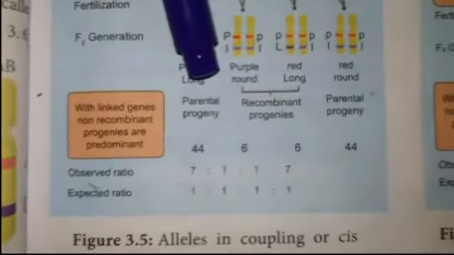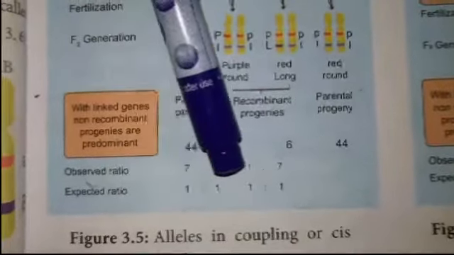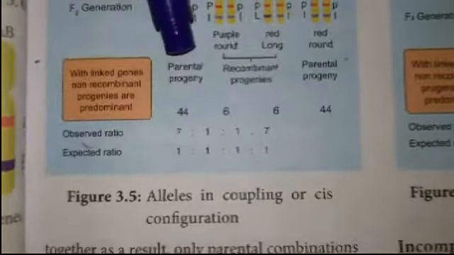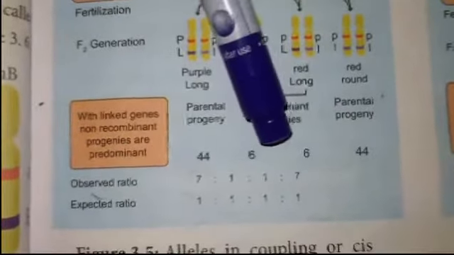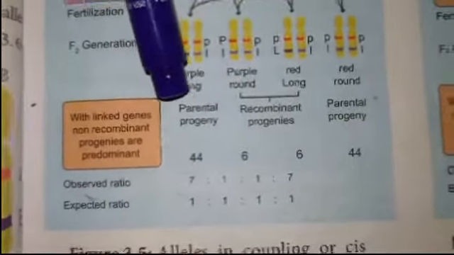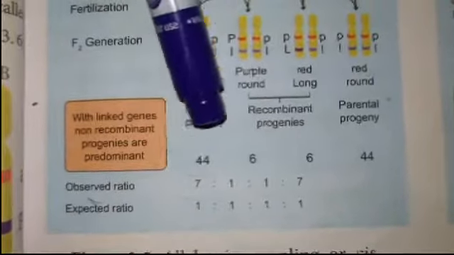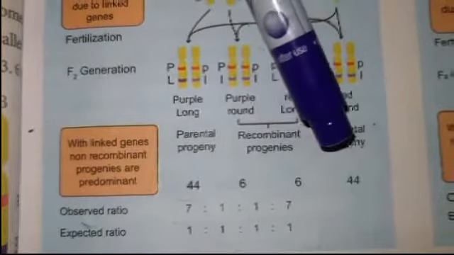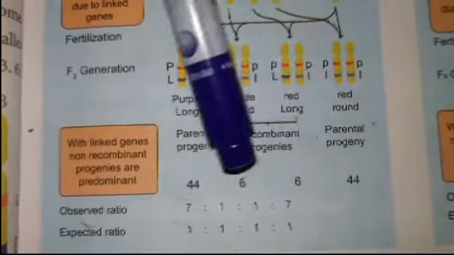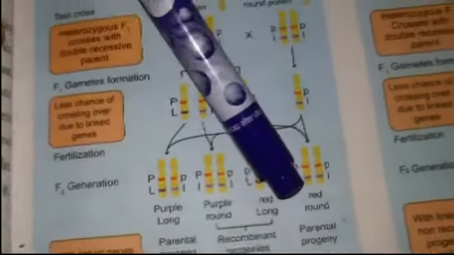According to Mendel, the dihybrid test cross ratio is 1:1:1:1. But here the observed ratio is 7:1:1:7. Here the parental progenies, that is, like their parent, are 44, and the recombined new characters are only 6 and 6. The parental types are 44. So in this coupling, it shows more parental characters compared to the F1 hybrid.